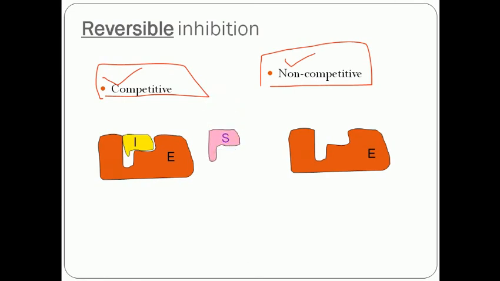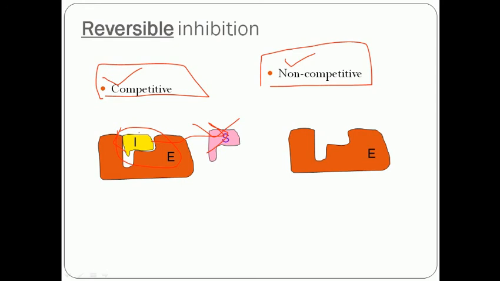Competitive inhibitors compete with the substrate and occupy the active site of the enzymes. It competes with the substrate. If the concentration of substrate is very high, the effect of inhibitors becomes negligible.